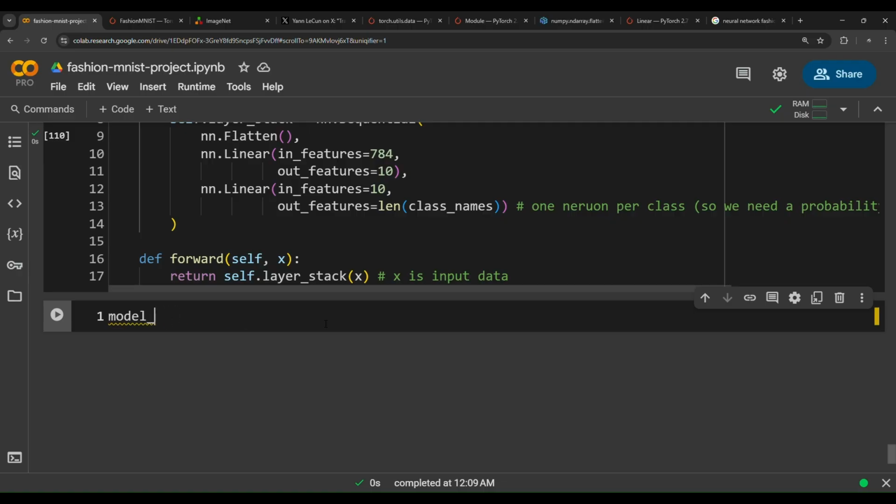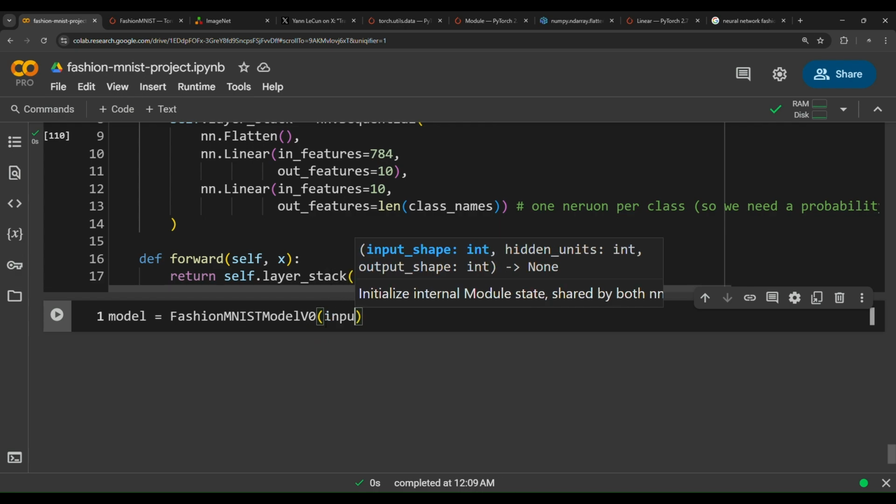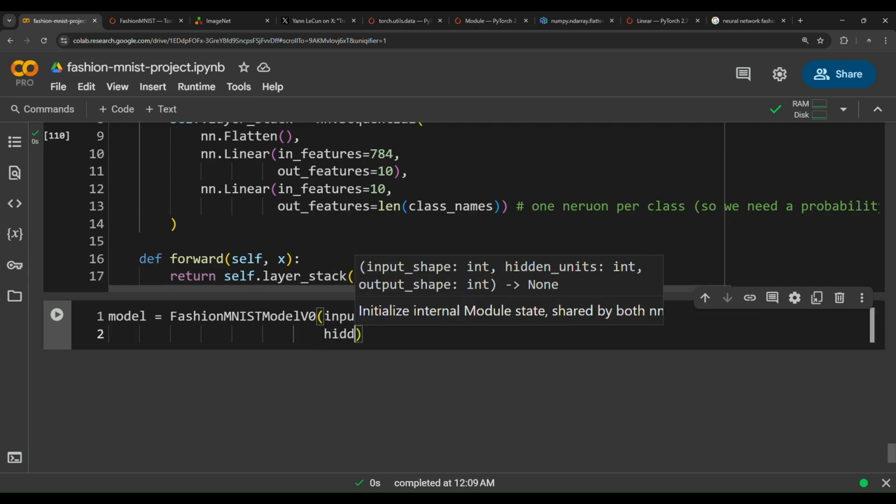So model equals the name of the class, FashionMNISTModelV0, and then specify the parameters that we have set before. Input shape: how many neurons do we have? 784.